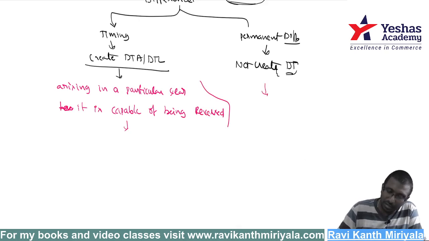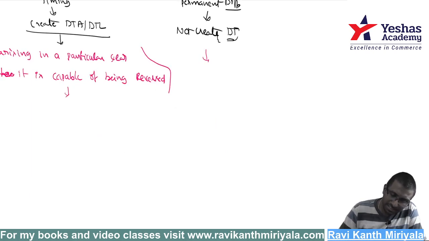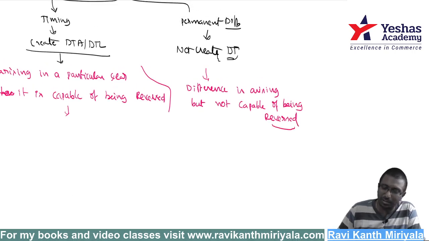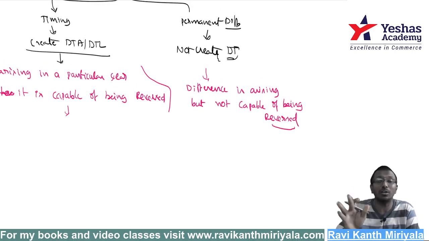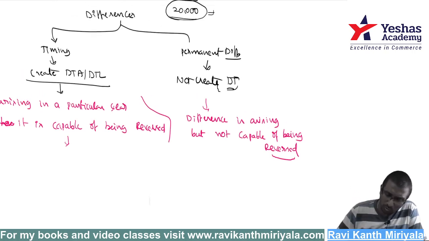And what about permanent difference, sir? Permanent difference means a difference is arising, but it is not capable of being reversed. It is like permanent. Once the difference has come, that difference will continue lifelong. It will never be reversed.